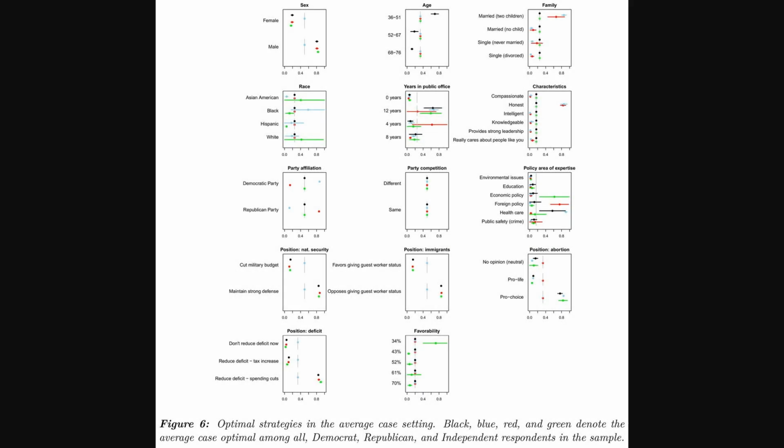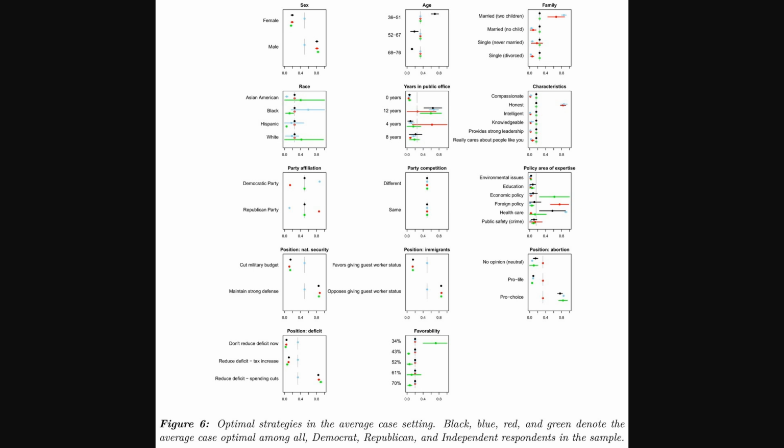All right, building on that idea of needing a more strategic view than just average marginal component effects, this next figure from page 18 displays optimal strategies in the average case setting. You see various candidate attributes plotted, like their sex, age, race, and policy stances.